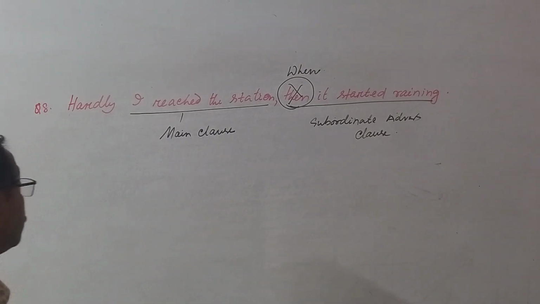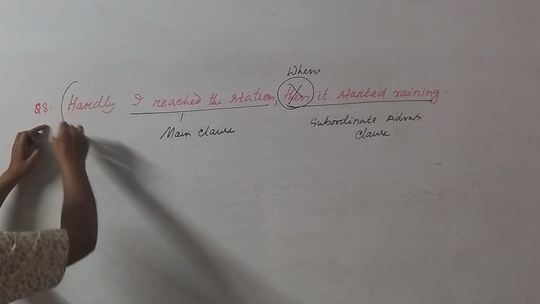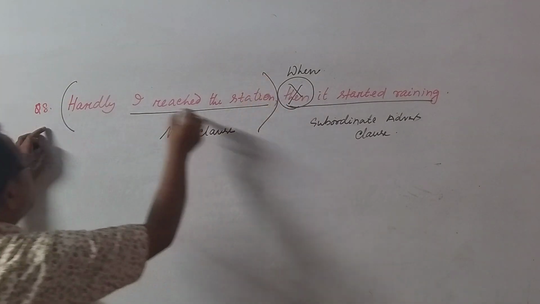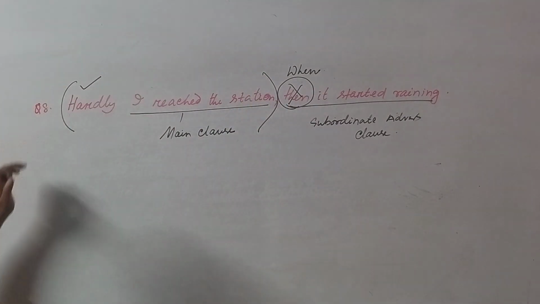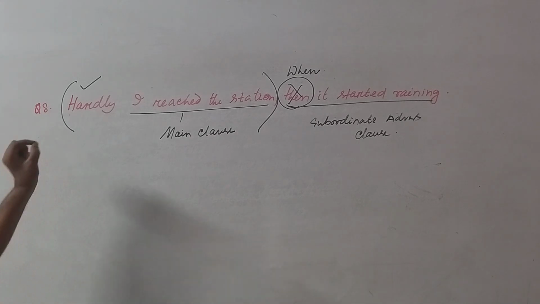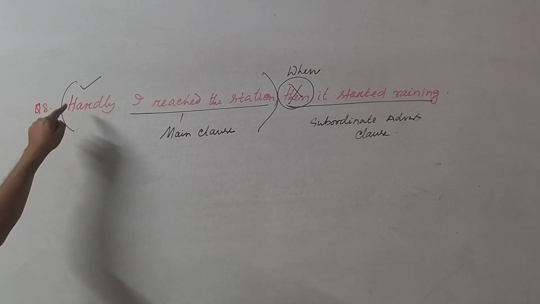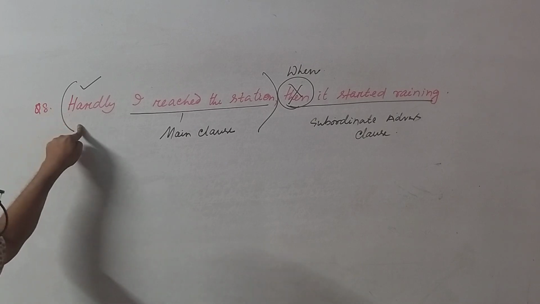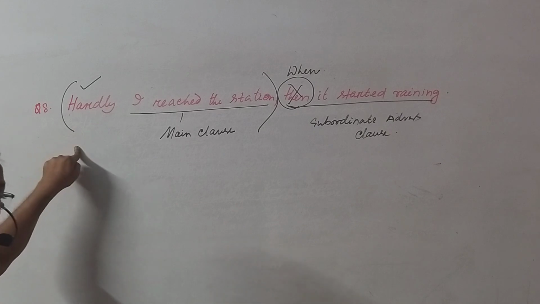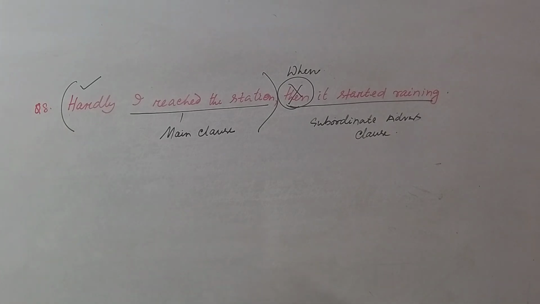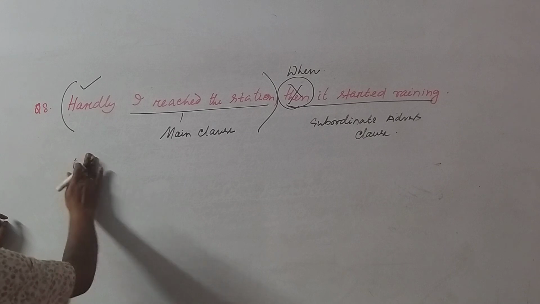What is the mistake? Now, when main clause is introduced from the word hardly, rarely, scarcely, seldom, few, little, no sooner, never. Let me write.